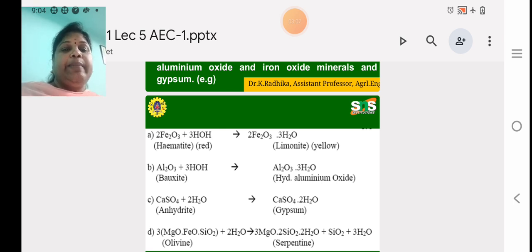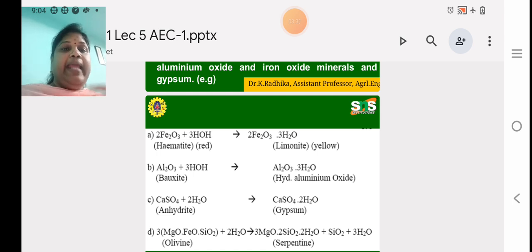Then another example is magnesium oxide, iron oxide, silicate: MgO, FeO, SiO2 combining with water gives rise to 3MgO.2SiO2.2H2O plus silicate SiO2 plus water molecule. Olivine is converted into serpentine. These are the main examples of hydration. Hydration is nothing but the addition of water.